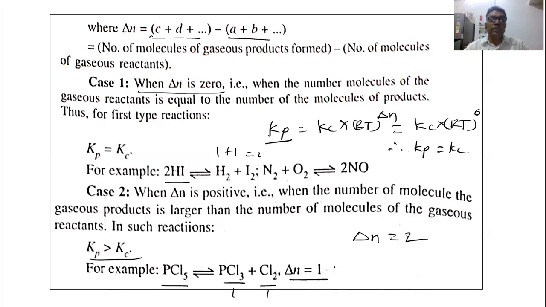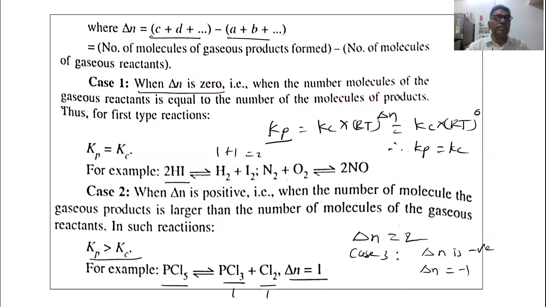And last, case 3 now. When delta n is negative. Suppose that delta n is equal to -1.